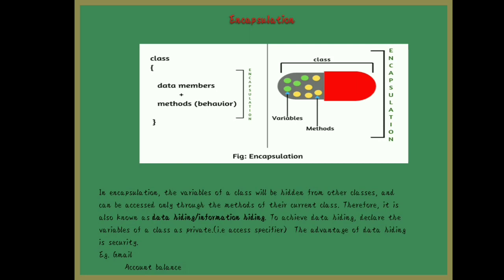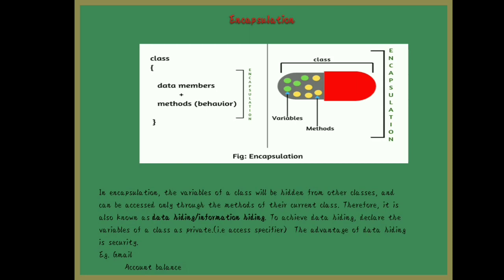Then only you can withdraw the amount. So what is happening here? Data is hidden. With proper validation and authentication, you can access your data. Nowadays data is very important and confidential. So this OOPS concept gives more importance to data than function.